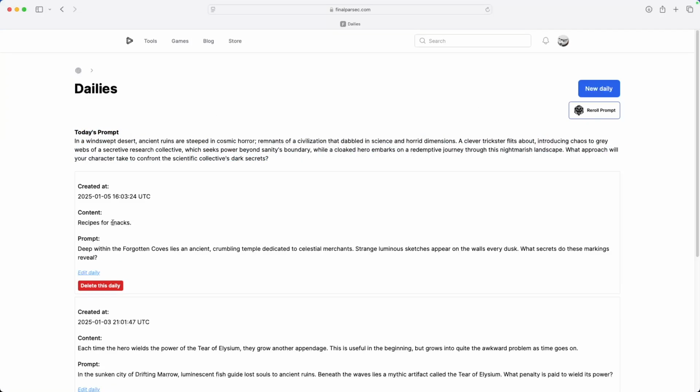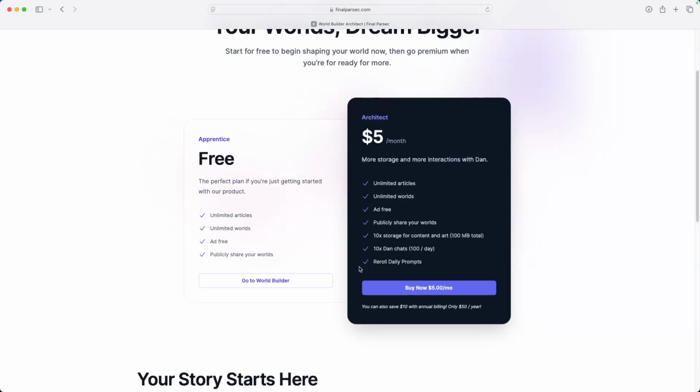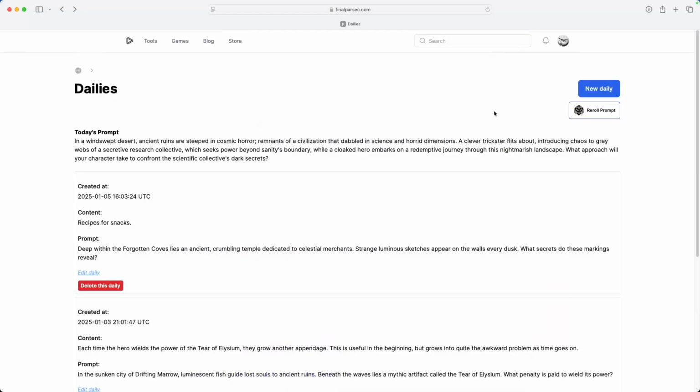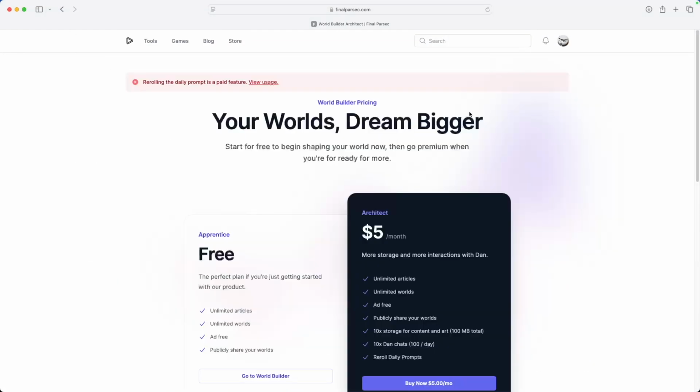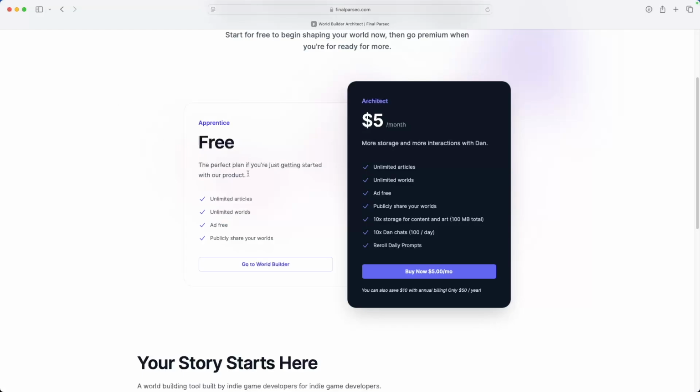While prompts are recreated each day, I've also added this button to re-roll or recreate the prompt just for you if you don't like it. I've made this a premium feature since it can generate extra cost for me in the form of additional queries to OpenAI. If you try to use it when you're a free user, you'll get sent to that product page that I demoed in last week's video with a warning message. You'll also see that the pricing grid has been updated to reflect the new feature.